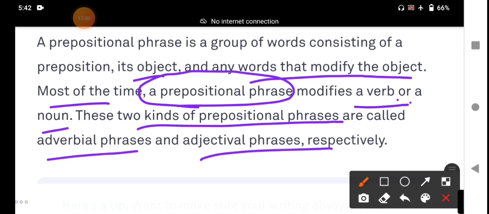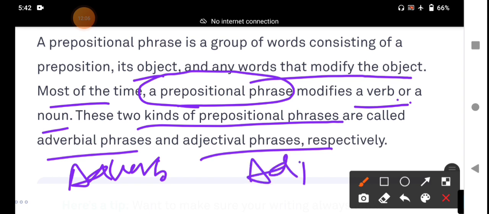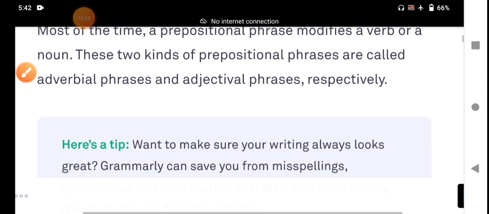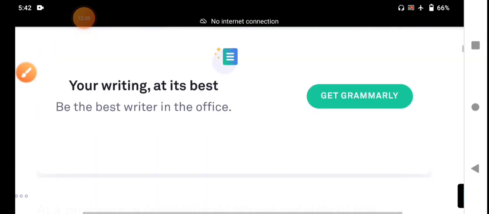That means the prepositional phrase functions as an adverb or as an adjective. Rarely, sometimes the prepositional phrase functions as a noun also. That is the explanation of the prepositional phrase, my dear students.